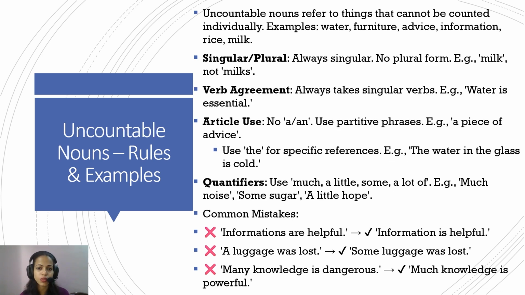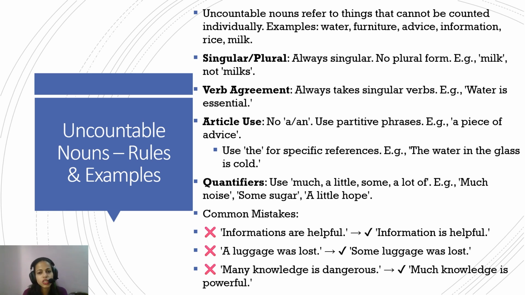Now for uncountable nouns. Again, it's fairly simple from the name itself. Uncountable nouns refer to things that cannot be counted individually. For example, water, furniture, advice, information, rice. You cannot count rice grains. Milk. You cannot count milk. You can tell their quantity, but you cannot tell each and every unit. Like you tell 2 kg of milk. You can tell a lot of milk, less milk, but you cannot count milk per se.